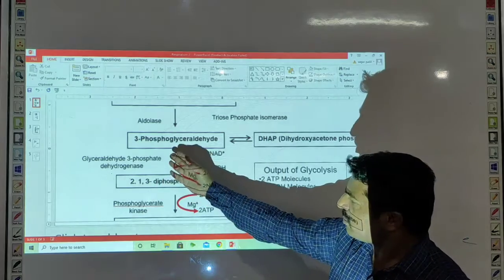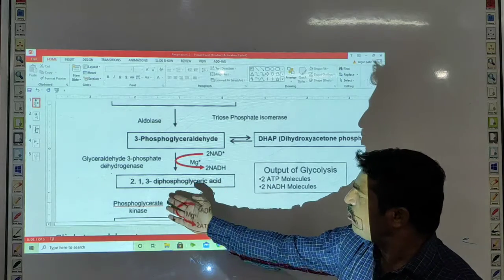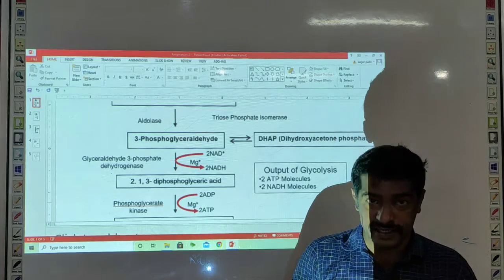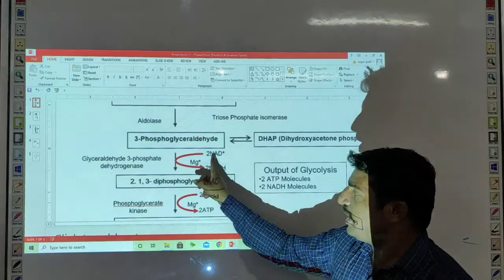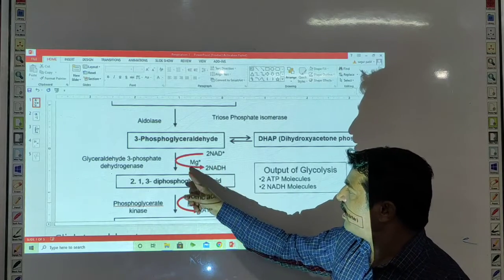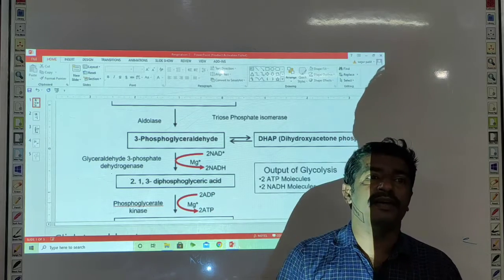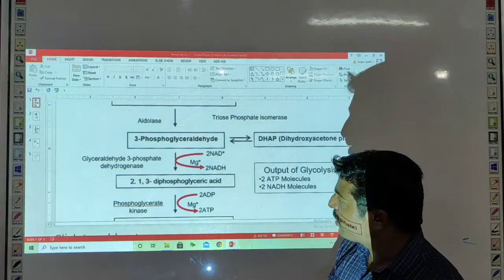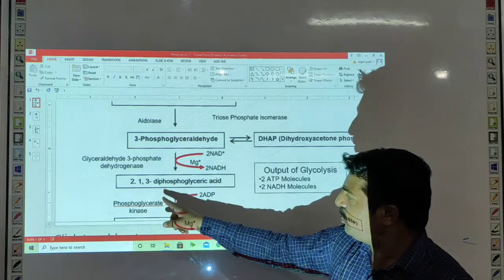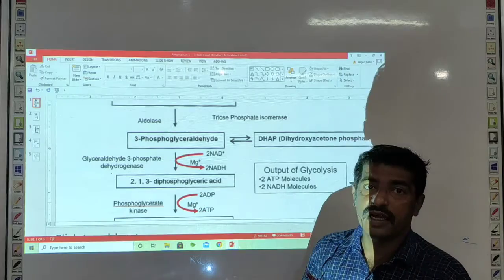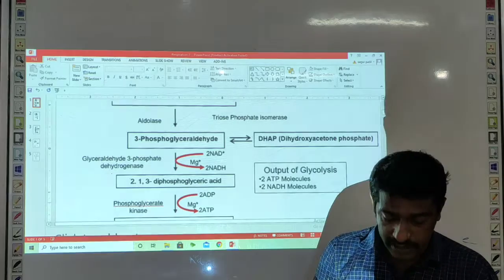Now the 3-phosphoglyceraldehyde is further oxidized into two molecules of 1,3-diphosphoglyceric acid, and here the oxidizing agent NAD is used. So this NAD gets converted into NADH2. So here two molecules of reducing power NADH2 are formed. The oxidation of 3-phosphoglyceraldehyde into 1,3-diphosphoglyceric acid takes place in the presence of the enzyme glyceraldehyde 3-phosphate dehydrogenase.